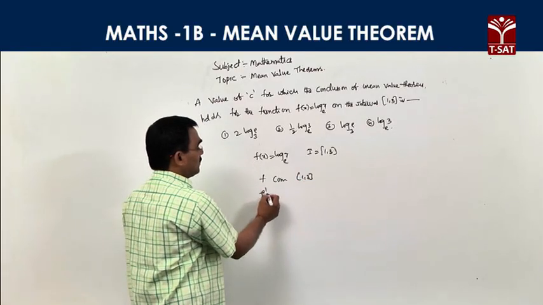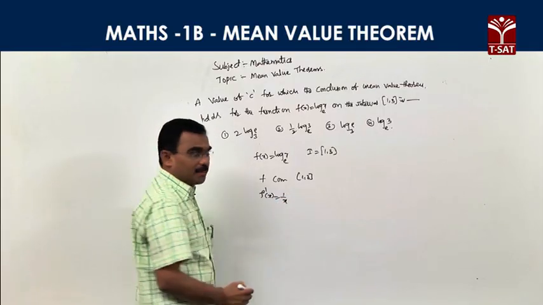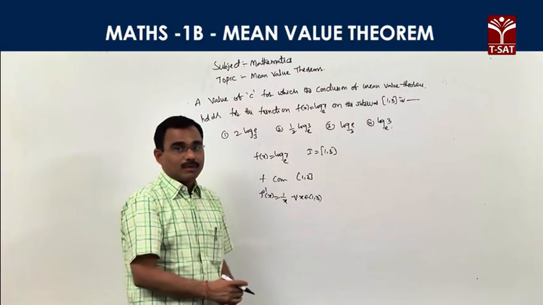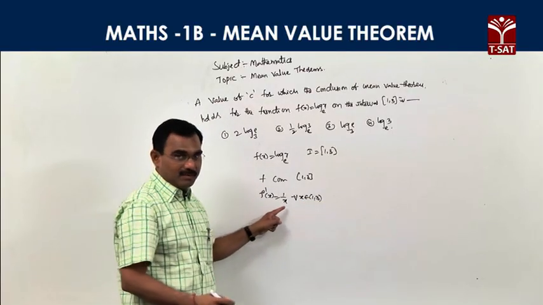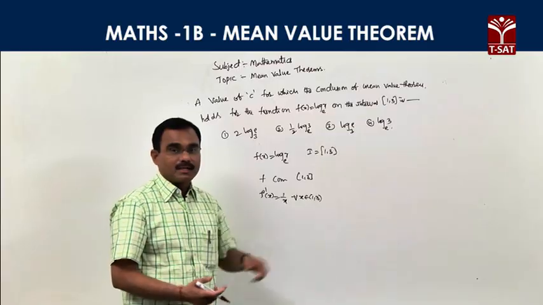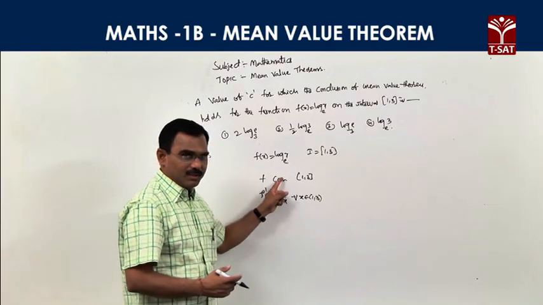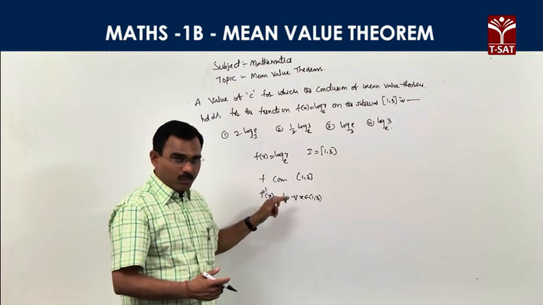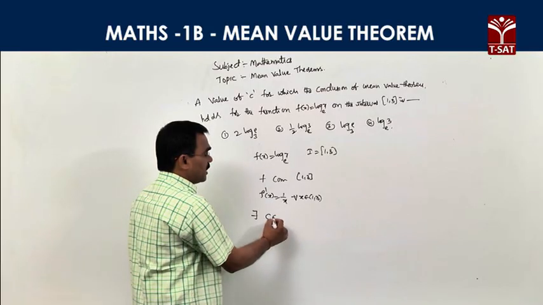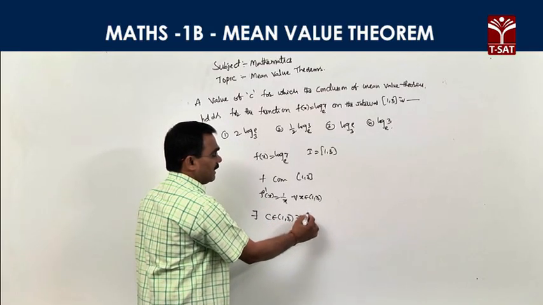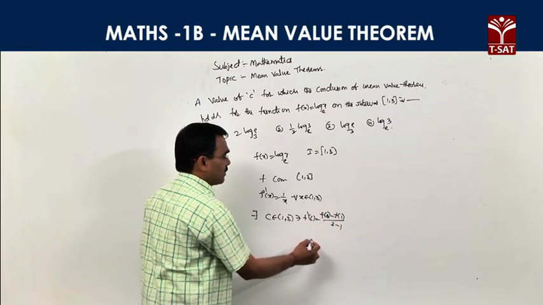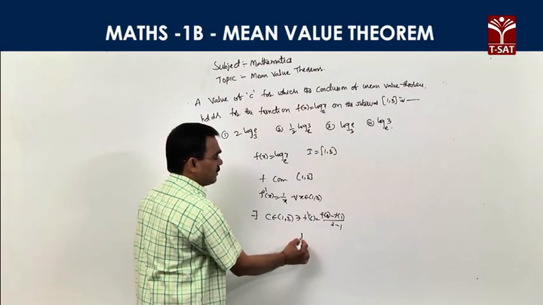And what is f dash x here? f dash x, by logarithmic differentiation, is 1 by x. 1 by x is valid in the closed interval 1 comma 3, and it is not differentiable at 0, but 0 is not our point. That's why f is differentiable in the open interval 1 comma 3. f is continuous, f is differentiable, right? The two conditions of Lagrange's mean value theorem are satisfied. According to Lagrange's mean value theorem, there exists at least one point c in the open interval 1 comma 3 such that f dash c is equal to f of 3 minus f of 1 by 3 minus 1. f dash x is 1 by x, so f dash c is 1 by c.